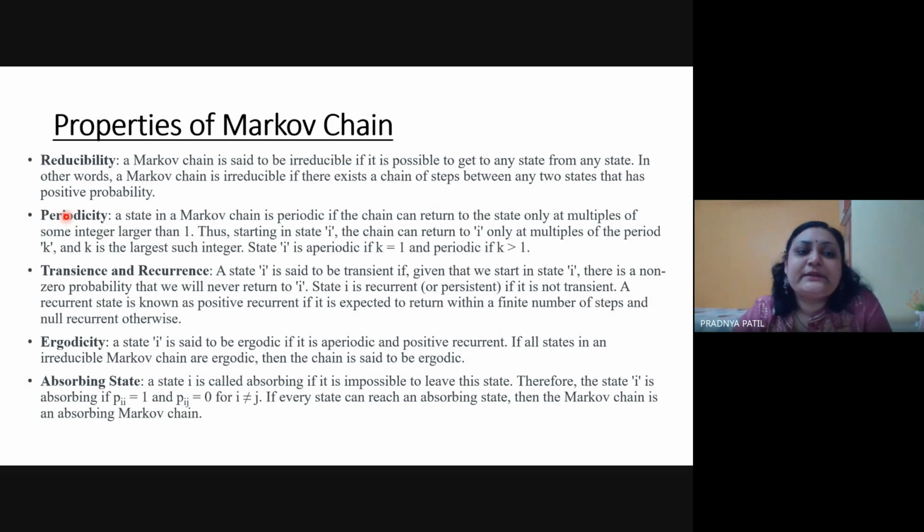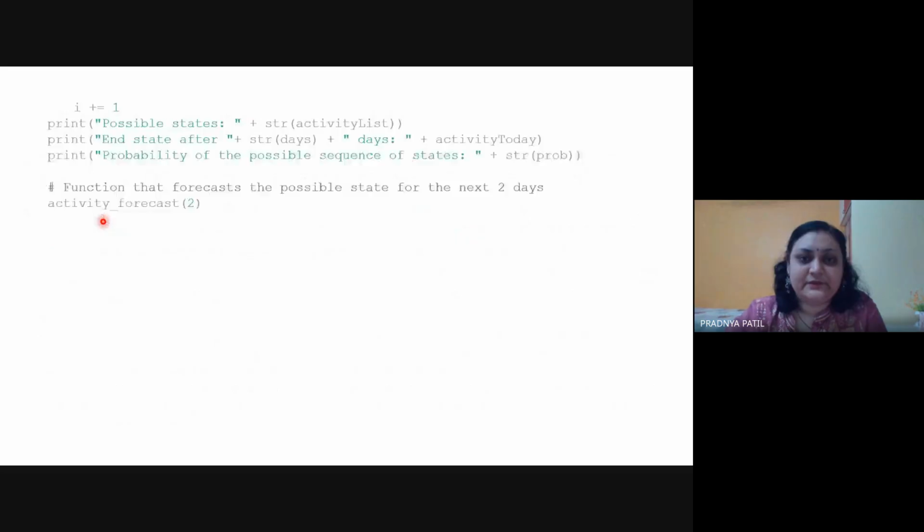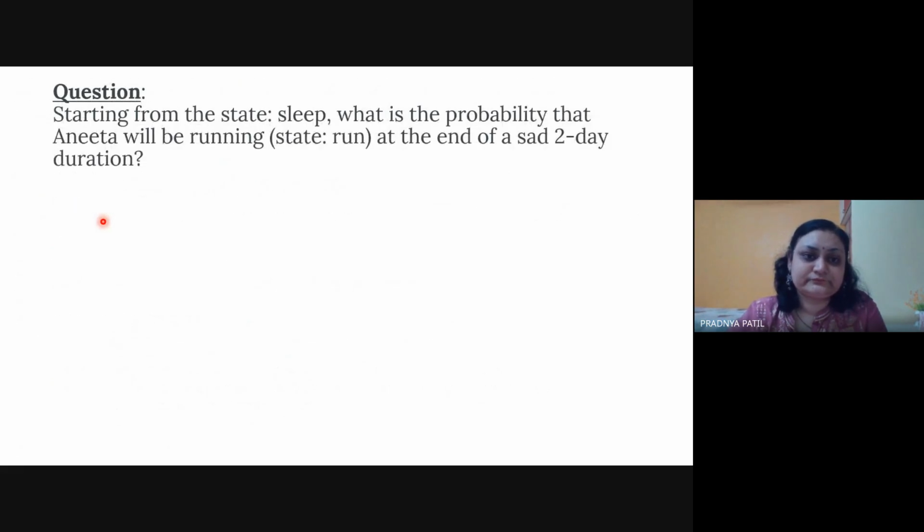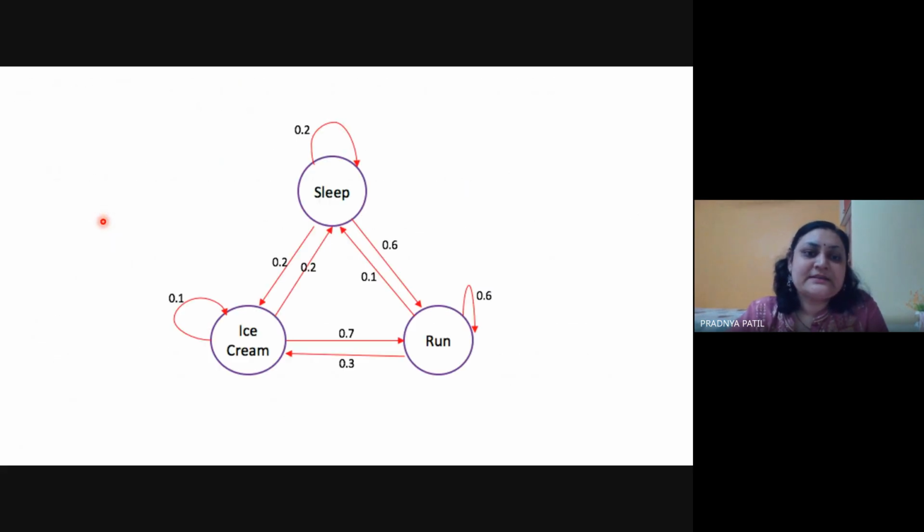Then there is periodicity. In periodicity, it's a concept like, in Anita's example, we have the self loop on ice cream. See this diagram. From sleep, if I want to change my transition from sleep to sleep, I can go sleep to sleep. I can go sleep to ice cream, ice cream to ice cream, ice cream to run, and run to sleep.